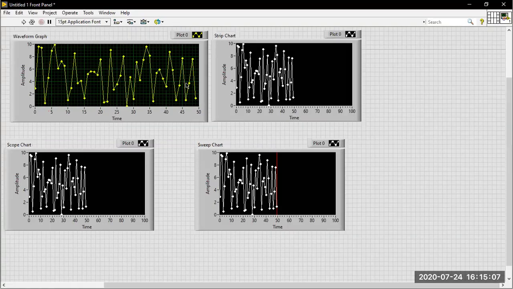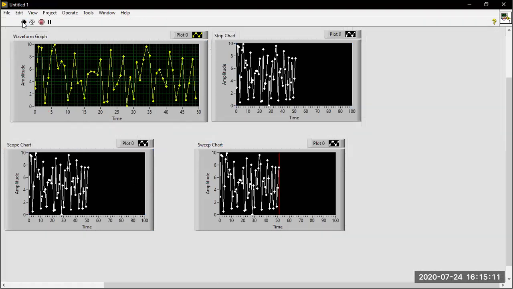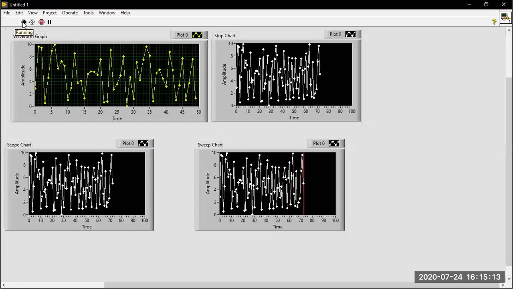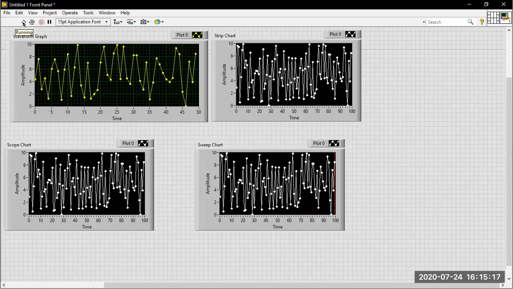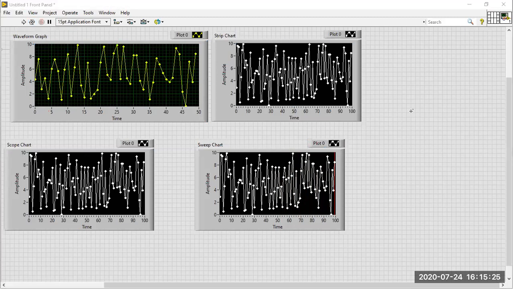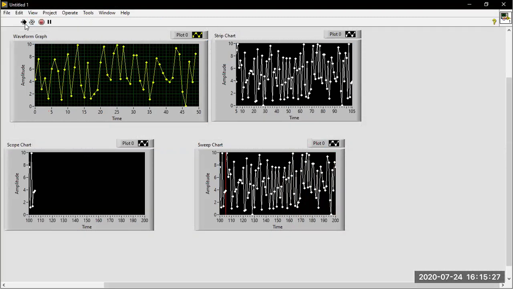Let me run the VI again. See what difference you are finding in the charts. Any difference between these two? Nothing much; we are not finding any difference. Now let me run the VI again and see what is happening.